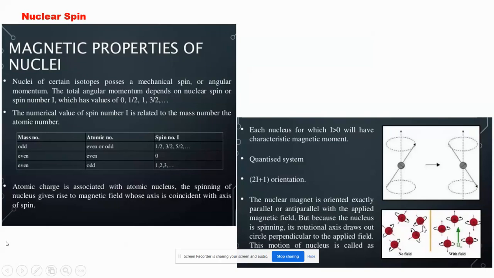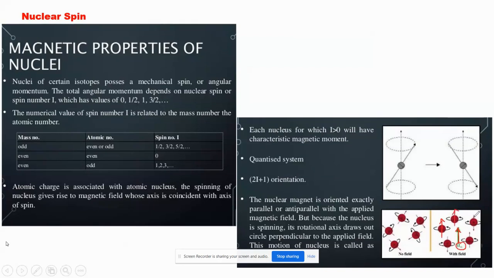If you see the arrow direction, these arrows are randomly spaced here. One is showing this direction, the other is showing another direction, this is a third different direction and so on. So they are randomly organized. Now when an applied field is provided, you will see the direction of every nucleon is along this magnetic field direction. This is the applied magnetic field direction, upward direction.